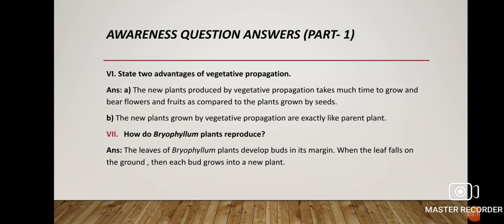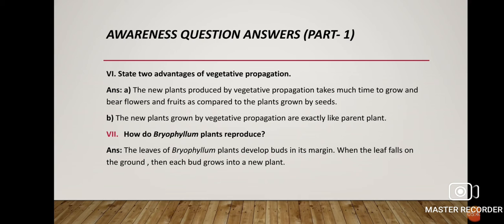Rather, in the case of vegetative propagation, the plant grows directly from the body of a parent plant, and no male and female gamete is involved. Since no gamete is involved, there is no question of fertilization, pollination, formation of seeds and germination of seed. Next, number B: the new plants grown by vegetative propagation are exactly like the parent plant. You get the same replica of the parent plant.